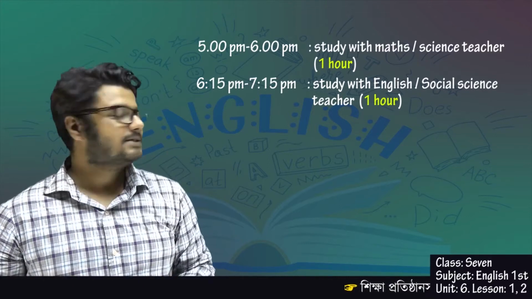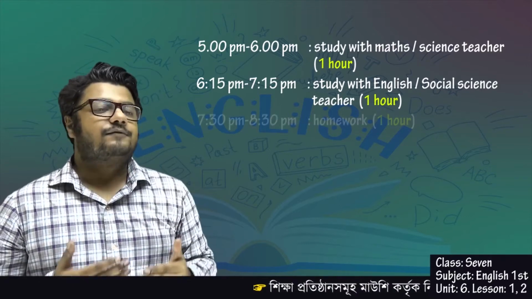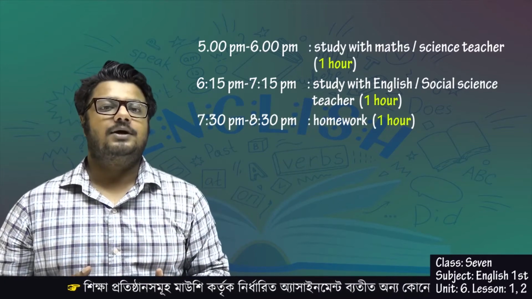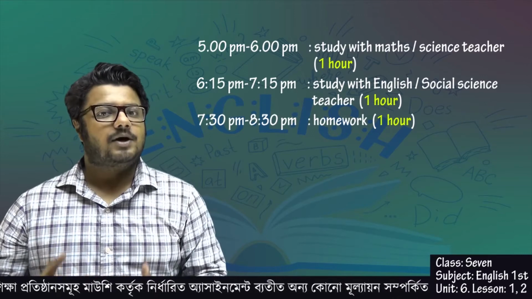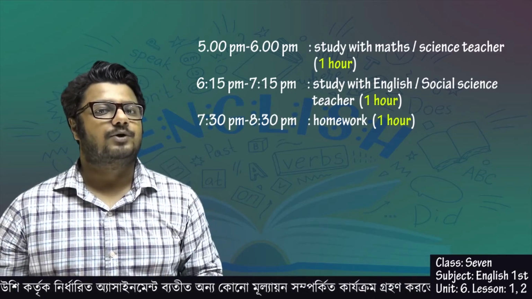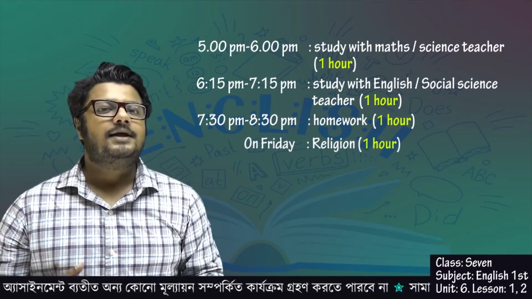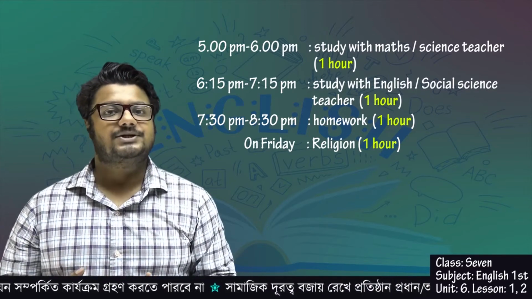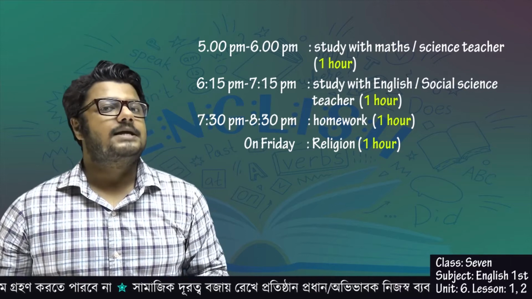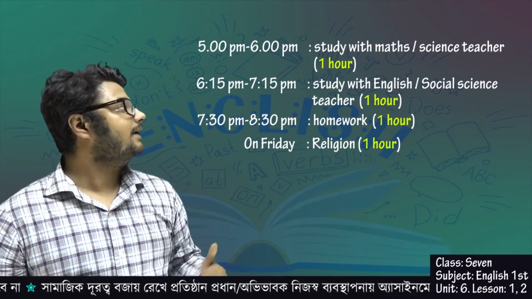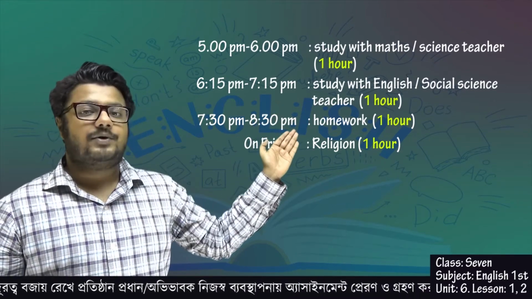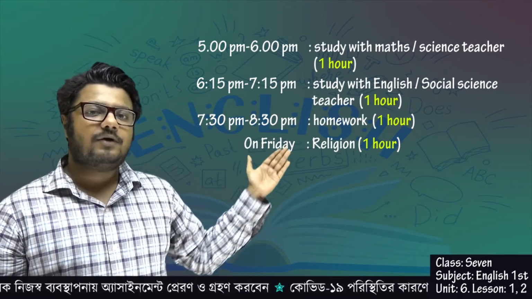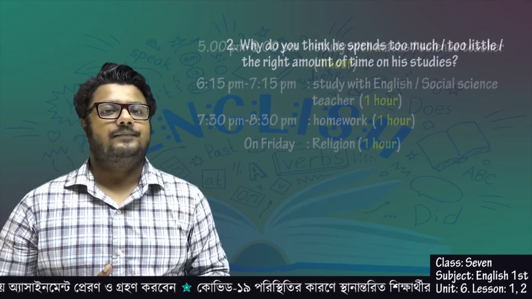Then from 7:30 p.m. to 8:30 p.m., Zishan does his homework. So he also spends 1 hour every day to do his homework. And on Friday, he takes 1 more hour to study religion with his religious teacher. That means in total, every day, he spends 3 hours to study. And on Friday, he takes 4 hours to study.